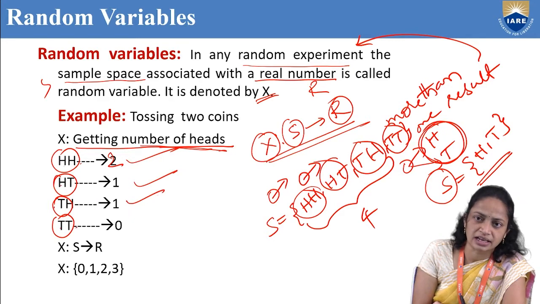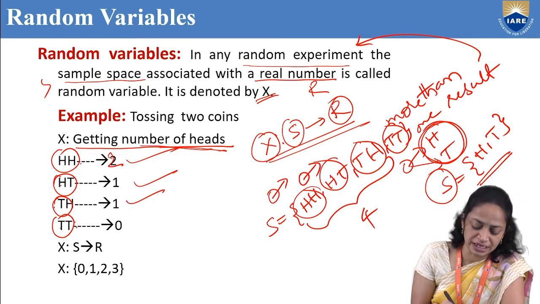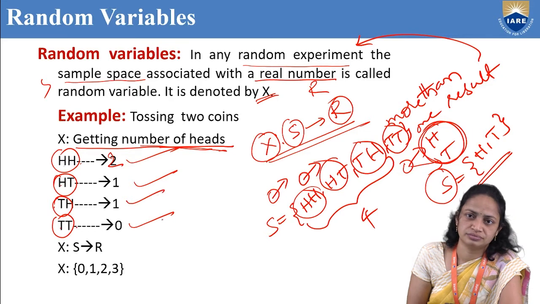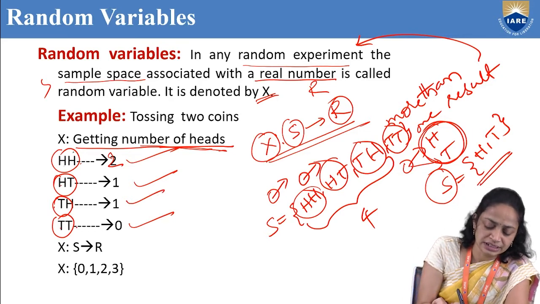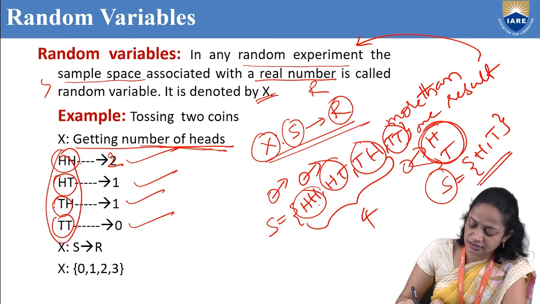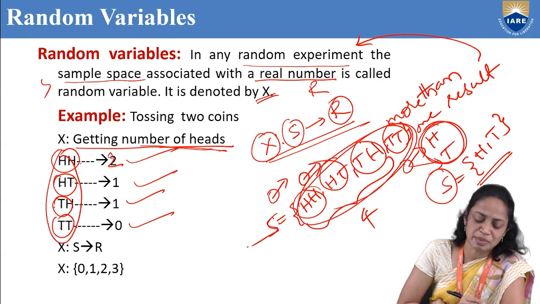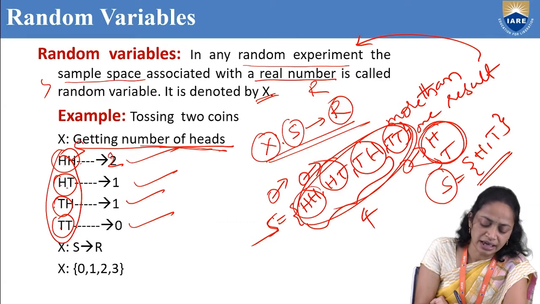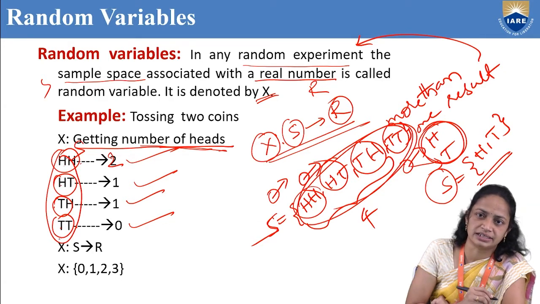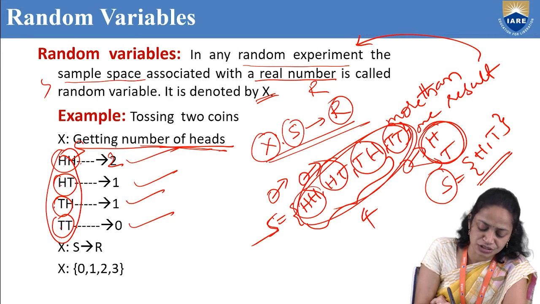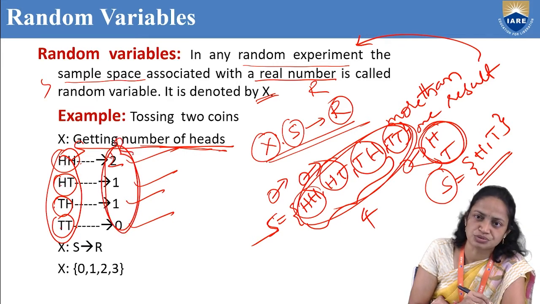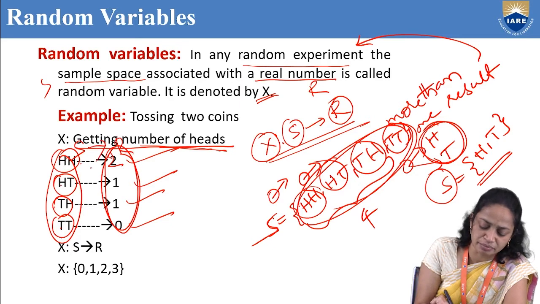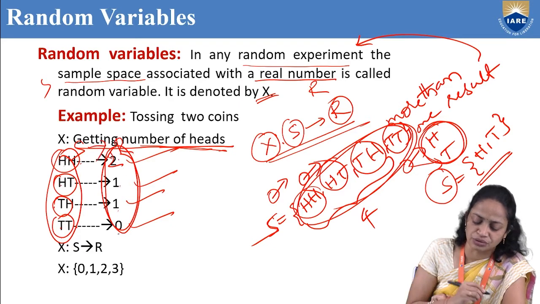And in tail tail there is no head, that means 0. This is our sample space, and it is associated with the real numbers 2, 1, 1, 0.